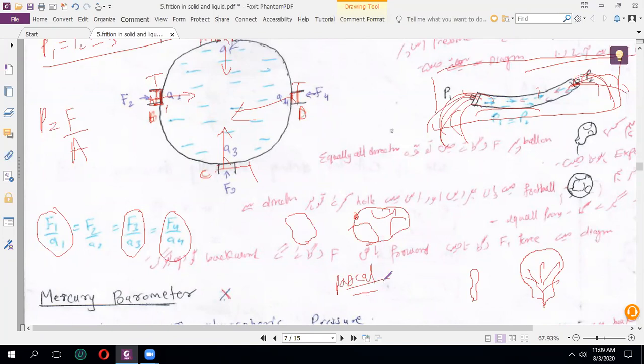A fluid is nothing but air or liquid, sorry, gas or liquid. So gas is filled in all directions equally. Similarly, the pressure is applied on each area equally. This is Pascal's law, and I have to understand it now. Pascal's law says the pressure is the same in all directions.